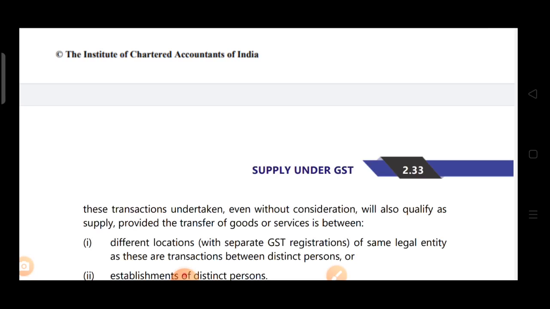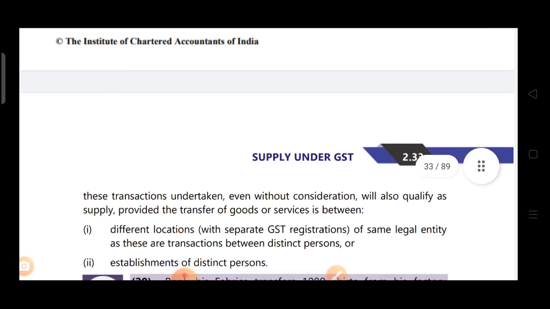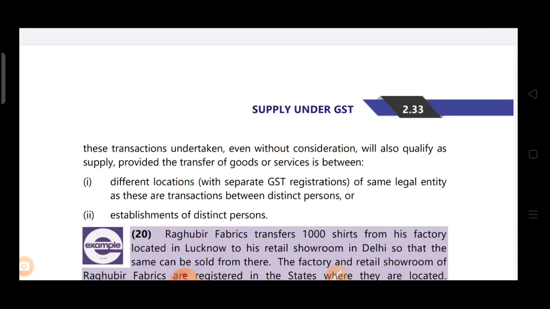Now what is given over here: even if it is made without consideration, it qualifies as supply provided the transfer of goods or services is between different locations with separate GST registration of the same legal entity, as these are transactions between distinct persons. Means the condition is that it should be between different locations, with separate GST registrations of the same legal entity. Then only it will be treated as supply between distinct persons, or these are establishments of distinct persons.